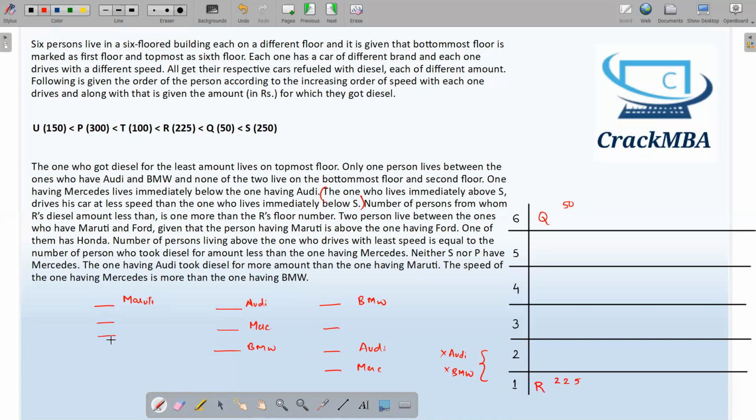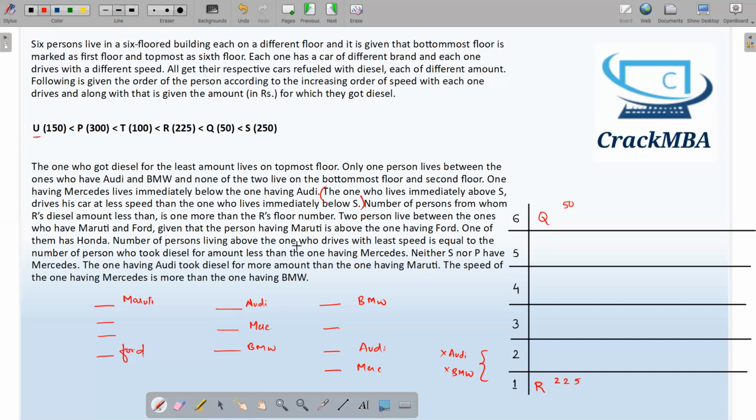Two persons live between Maruti and Ford, and Maruti lives above Ford. So this is the structure of this sentence. One of them has Honda, okay. The number of persons living above the one who drives with least speed, which means it is talking about you.